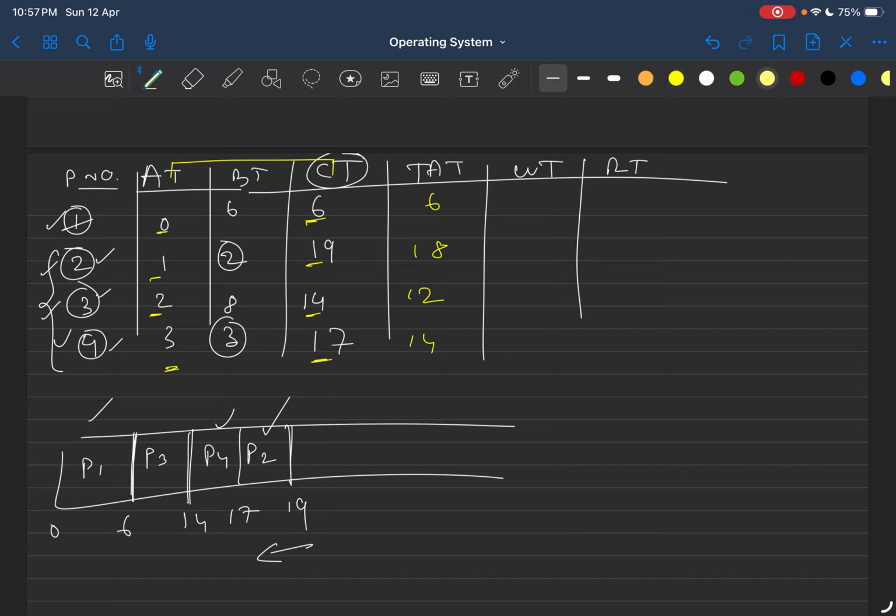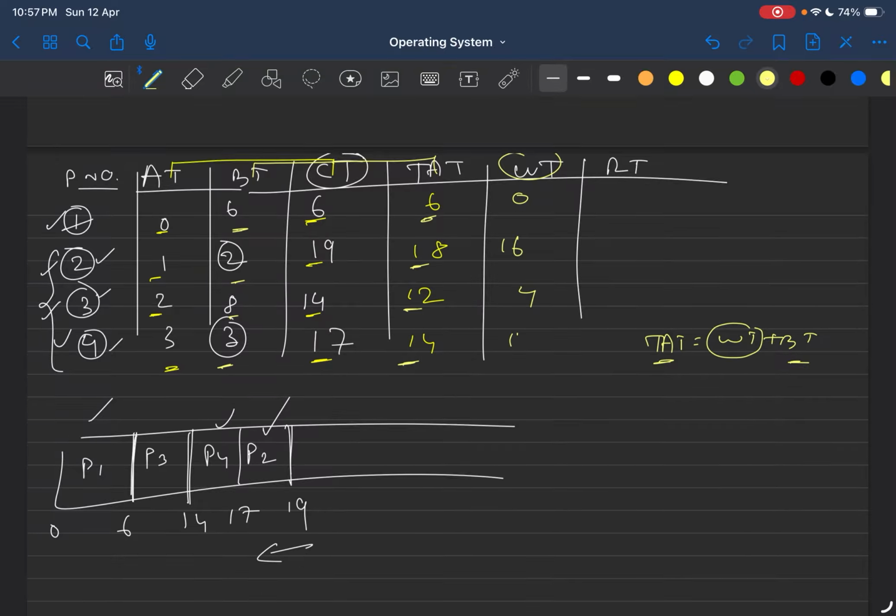So what is the wait time? Let me explain the wait time. Let me give you a recap. Turnaround time, we know, is wait time plus burst time. So wait time is the turnaround time minus burst time. So 6 minus 6, that is 0. 18 minus 2, that is 16. Alright. 12 minus 8, that is 4. 14 minus 3, that is 11.